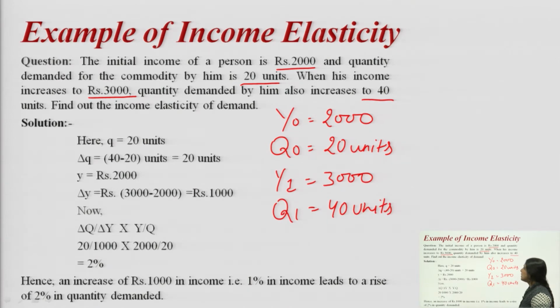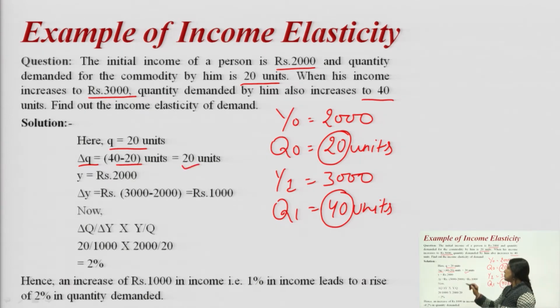So, with the help of this data, we calculate the income elasticity. Here we have already written that Q is 20 units. So, delta Q is 40 minus 20, as we have already discussed it is Q1 minus Q0, that comes out to be 20 units. Then Y is 2000, and delta Y is 3000 minus 2000, which comes out to be 1000. We keep it in the formula: delta Q 20 divided by 1000 into Y upon Q, 2000 divided by 20, that comes out to be 2.